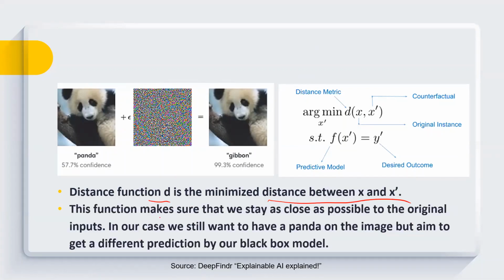So this function makes sure that we stay as close as possible to the original output. In our case, we want to have a panda in the image, but aim to get a different prediction from our black box model. So I have picked all these slides from this DeepFinder explainable AI explained presentation.